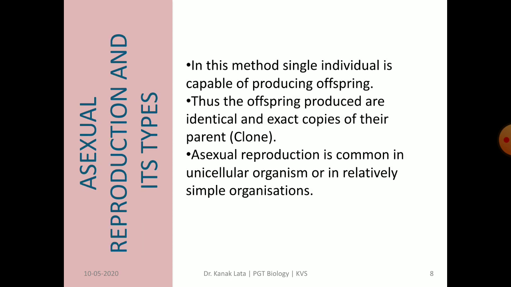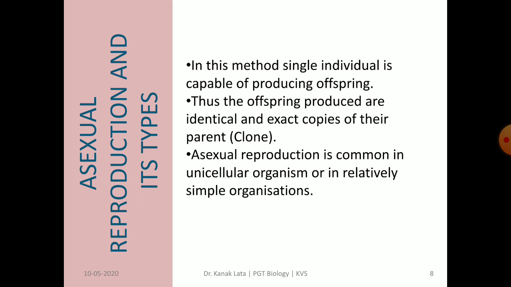Let us see the types of asexual reproduction. As we have seen earlier, in asexual reproduction a single individual is responsible for producing offspring. So there are no morphological and genetical variations. They are identical and exact copies of their parents.